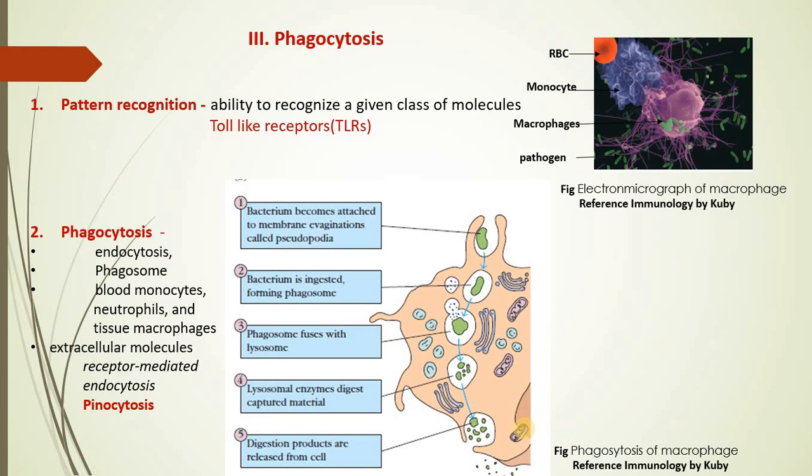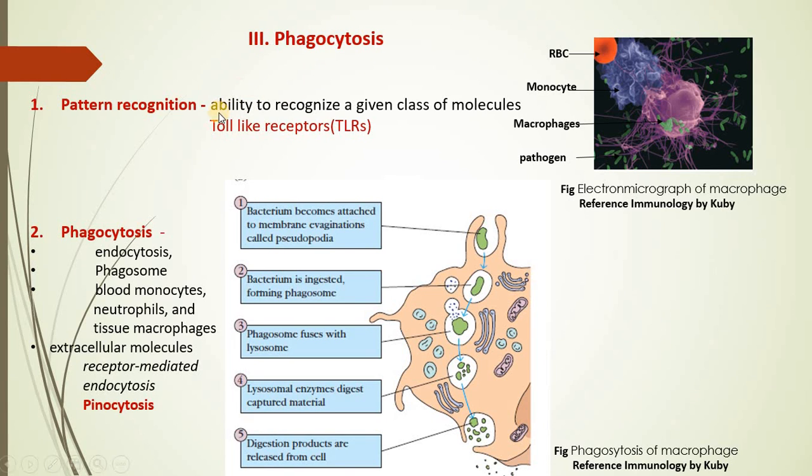Now the third is phagocytosis. This is not a new term to you all. It is a kind of eating by the cell. Phago refers to eating, cytosis refers to cell. So cell eating is called phagocytosis. Now how does this happen? With reference to immunity, the cells which are going to bring about this phagocytic action should have an ability to recognize the foreign material from that of the self material.